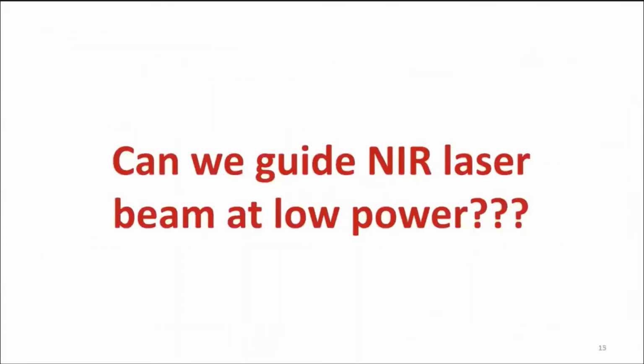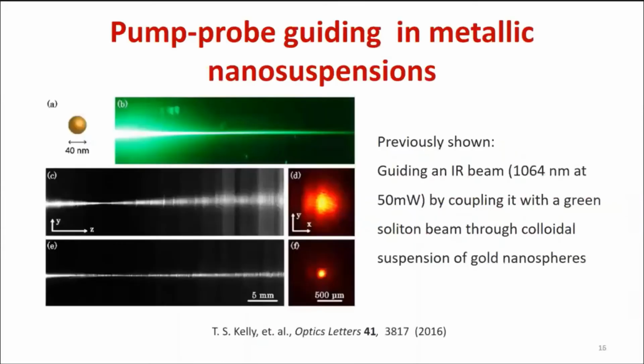Okay, now, can we guide a near-infrared laser beam at low power? Do we really need such a high power laser beam to guide through our suspensions? To find the answer, we look at work done by Zhigang Chen's group, where they looked at pump-probe guiding in metallic nanosuspensions.